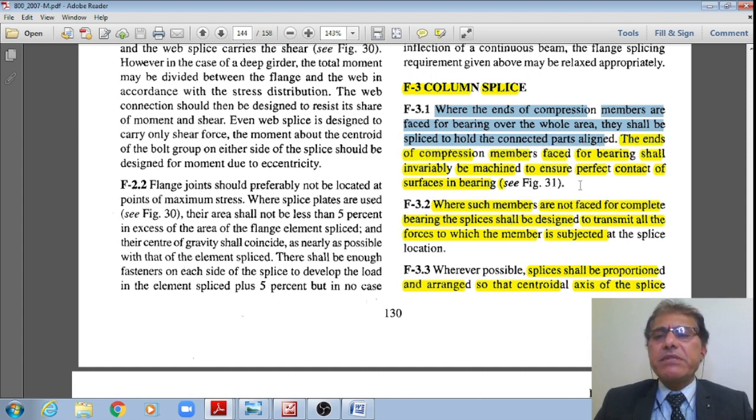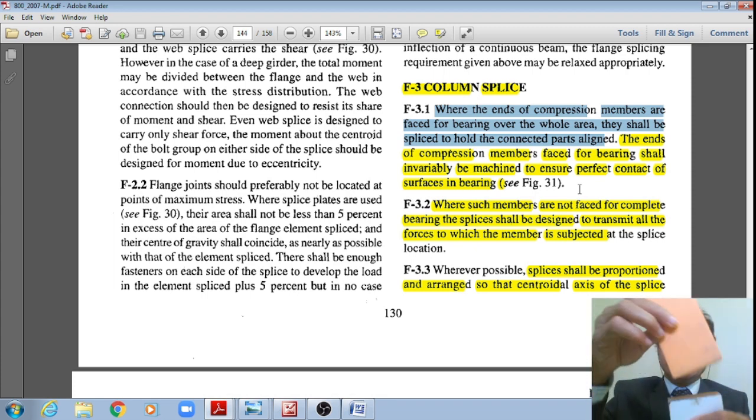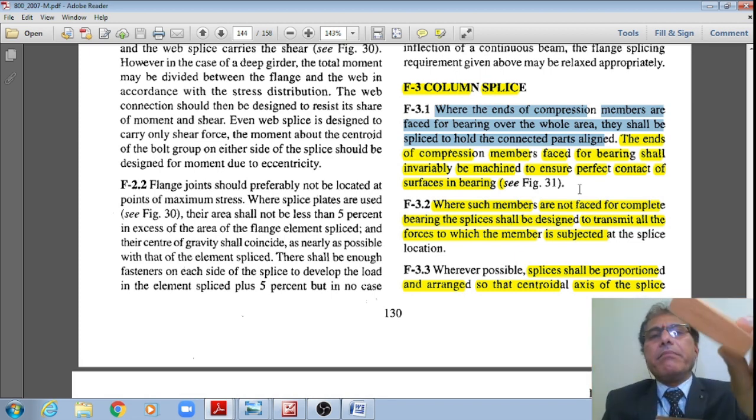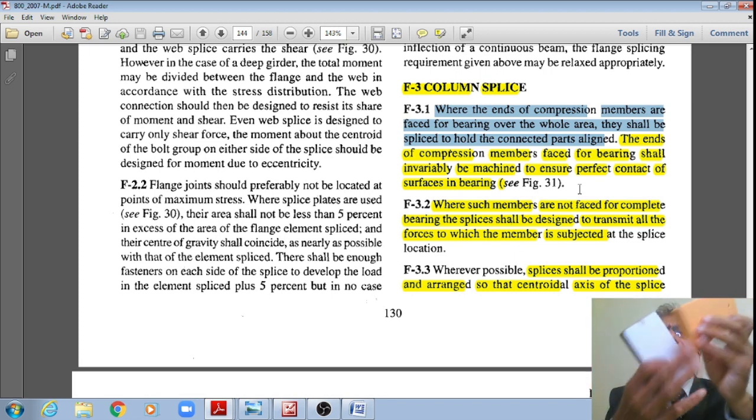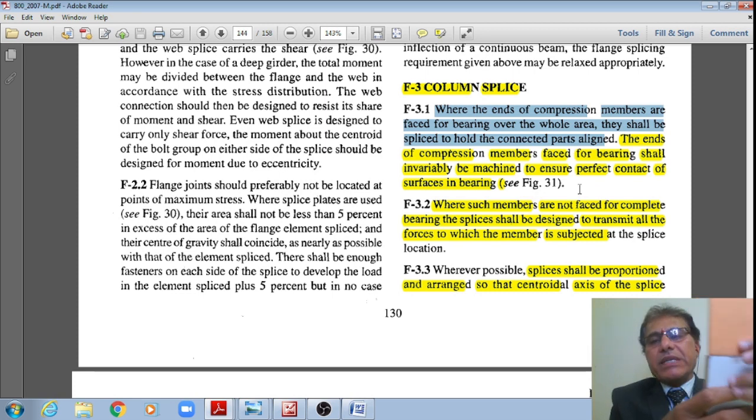The ends of the compression members faced for bearing shall invariably be machined to ensure perfect contact between the surfaces of the bearing. This is how they should be perfectly machined, right? They shall be cut by the machine so that we will have a perfect bearing over the two columns of the same cross section, right?